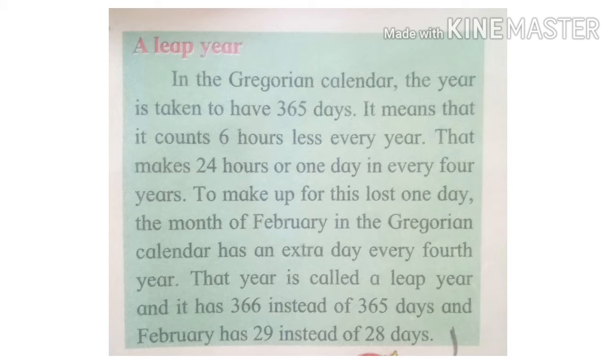That year is called a leap year and it has 366 instead of 365 days. And February has 29 instead of 28 days. So in this way, after every 4 years, we can observe a leap year.